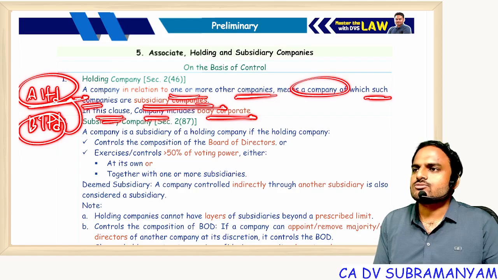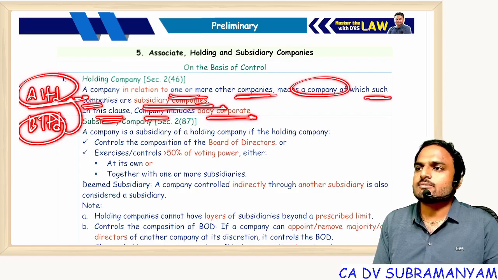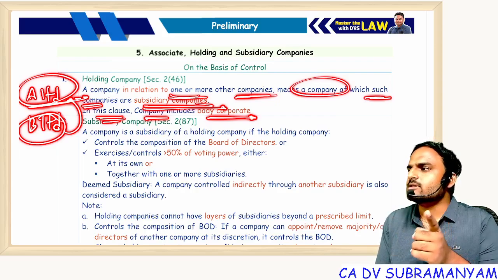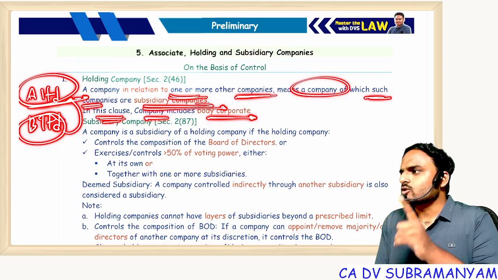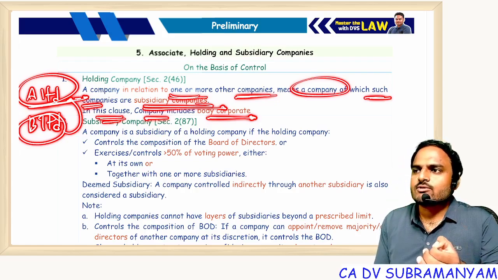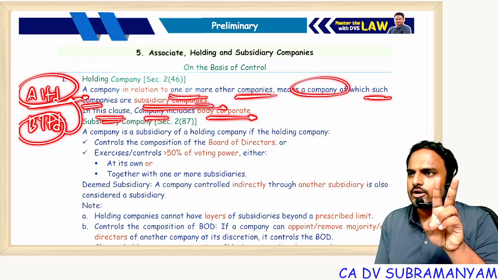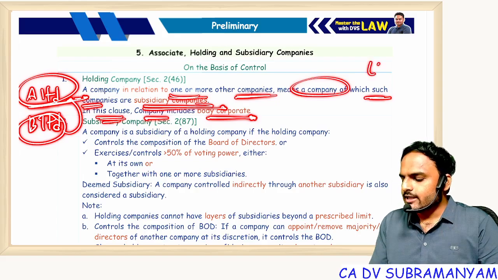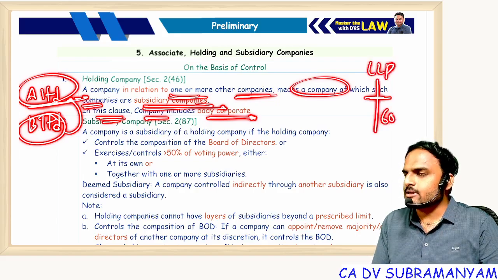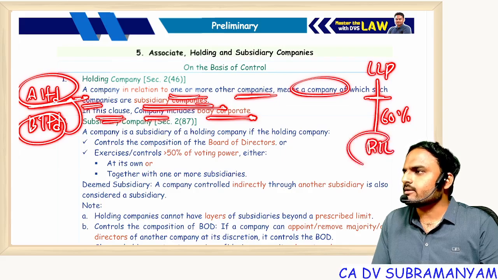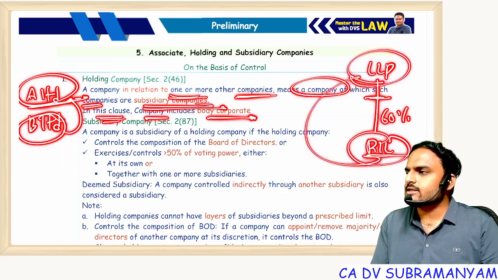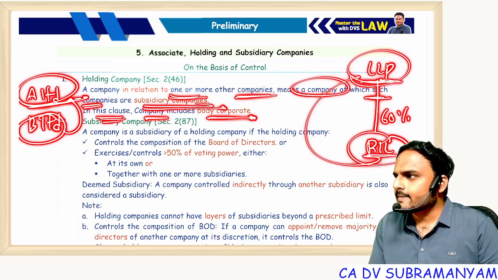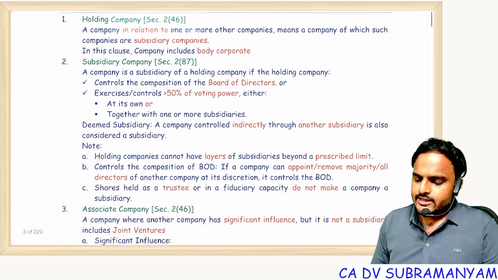So any individual or any cooperative society holding 60% of the capital of a company, then that company will not become a subsidiary, and the holding person is not treated as a holding company. In holding company, the status is given only to a company or body corporate. Can I proceed, everyone? Suppose an LLP is holding 60% of paid up share capital in Reliance Industries Limited. Now Reliance is a subsidiary of this LLP because an LLP is a body corporate. Can I proceed?